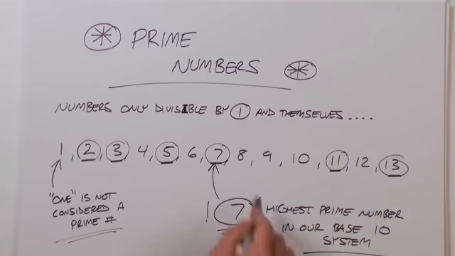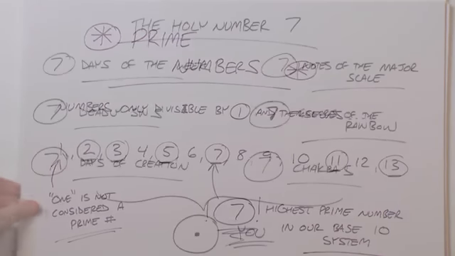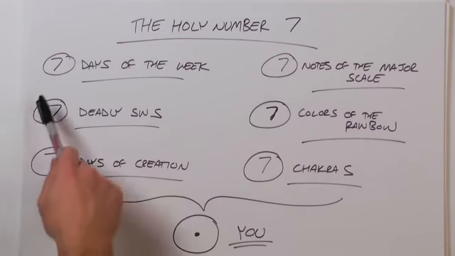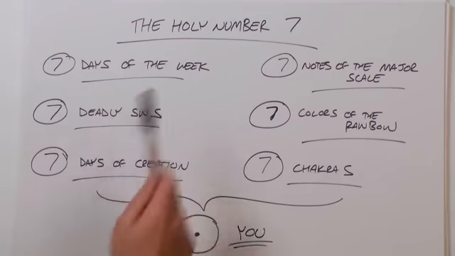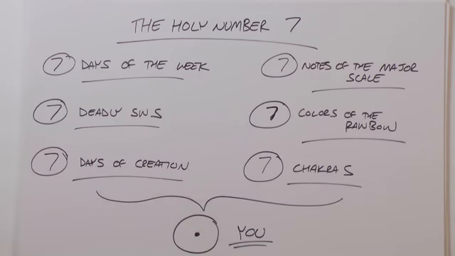7 has always been known as a very holy number, so let's take a look at the number 7. Of course, there are 7 days of the week, and 7 deadly sins, and 7 days of creation, and 7 notes of the major scale, 7 colors of the rainbow, and in the endocrine system we have 7 chakras, or energy centers. Of course, all these things have to do with you.